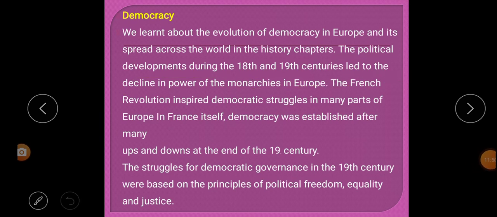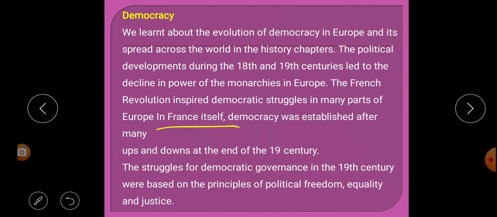Next sentence. The French Revolution inspired democratic struggle in many parts of Europe. All of you know what the French Revolution is. Because of the French Revolution, people in many parts of Europe were inspired for the democratic struggle.